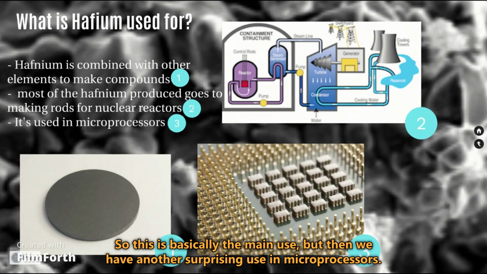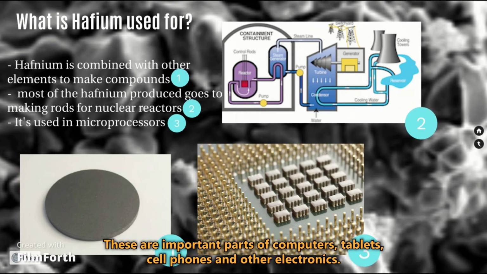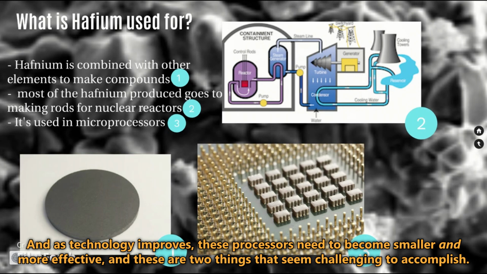But then we have another surprising use in microprocessors. These are important parts of computers, tablets, cell phones, and other electronics. And as technology improves, these processors need to become smaller and more effective. And these are two things that seem challenging to accomplish.